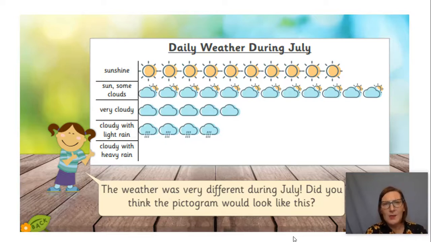I wonder if that's because July is in the season of summer, and in summer we don't get many cloudy days. There were even fewer days with light rain. There were only 4 days with light rain. Were there any days with heavy rain and cloudy? There were none. It was clearly a very lovely July.